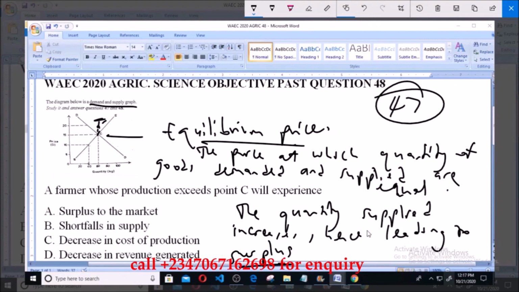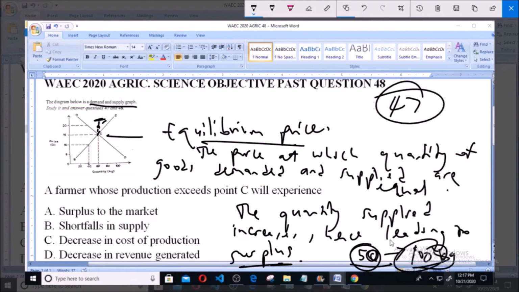This is based on the fact that when quantity supplied is increased, you have more goods being supplied in the market than is being demanded. Let's say 50 kg of that commodity is being demanded, but because it has passed the equilibrium price, you have, let's say, 100 kg of those goods being supplied, so it will lead to surplus in the market.